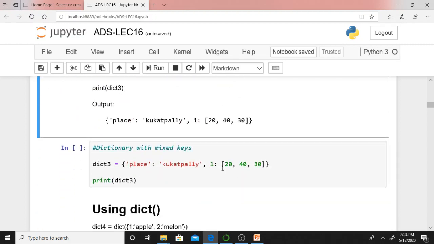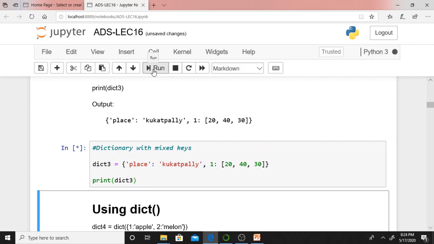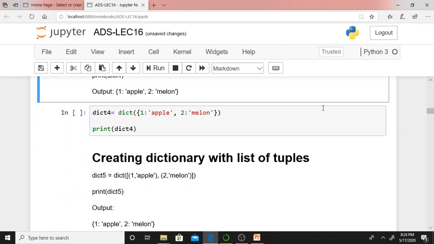Even you can create a dictionary with mixed keys. Place is a string, it's a key, and 1 is also a key. Here you have one key that is a string and another key that is an integer. Therefore I can say it's mixed keys. Simply you can display the content stored in that particular dictionary.